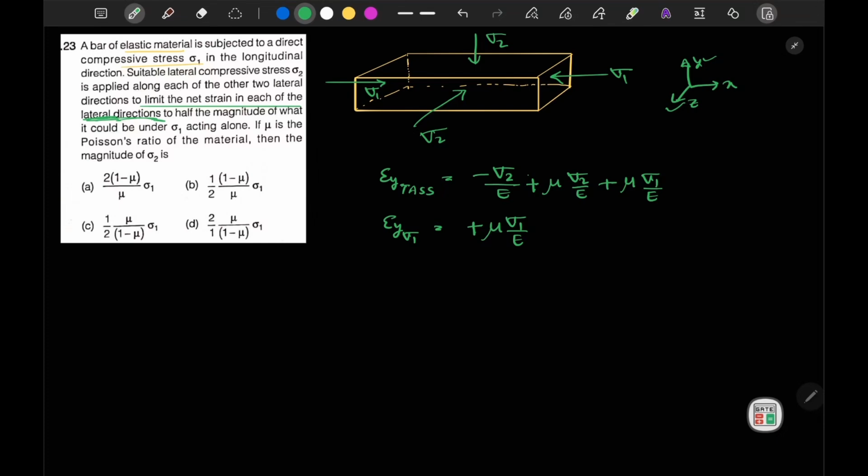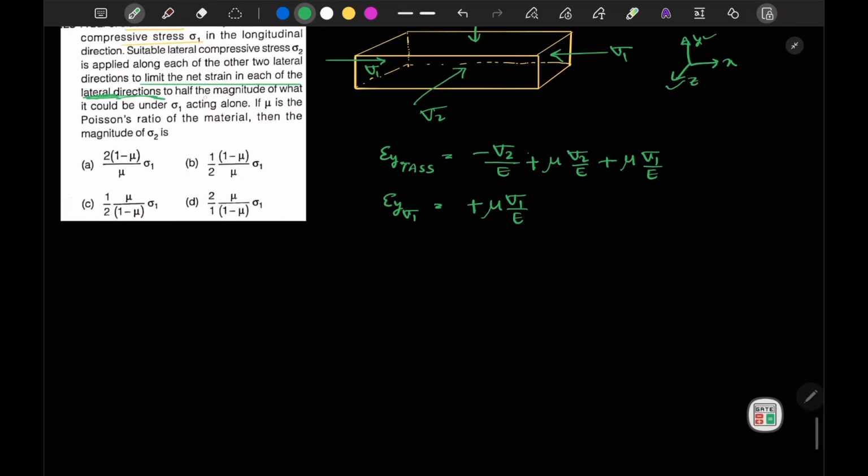Okay, now it is mentioned that sigma 2 is applied such that the strain is half the magnitude of what it would be.